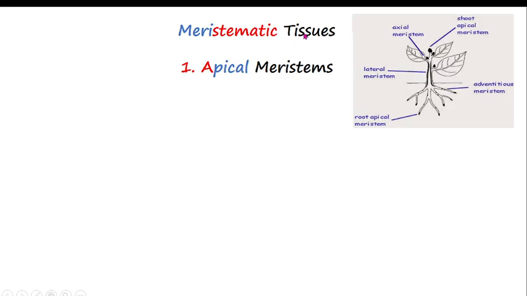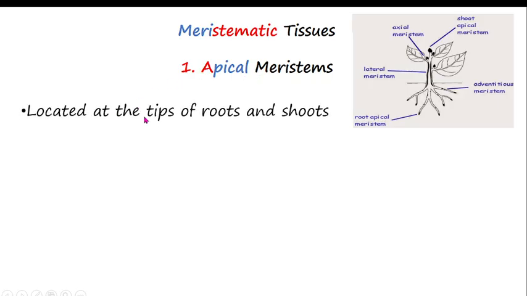Normally, meristematic tissue are the tissue which are able to divide, which means if there is cell division, there is growth of the plant. So they can be either apical meristem, lateral meristem, or intercalary meristem, but we will see those later. So when we say apical meristem, what are we talking about?